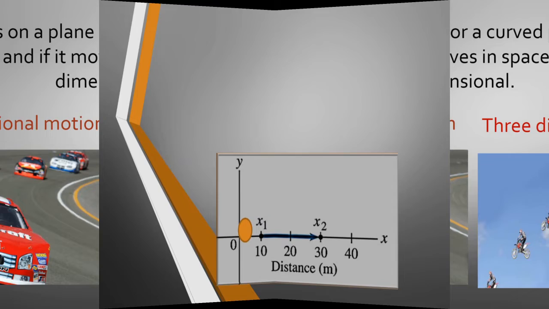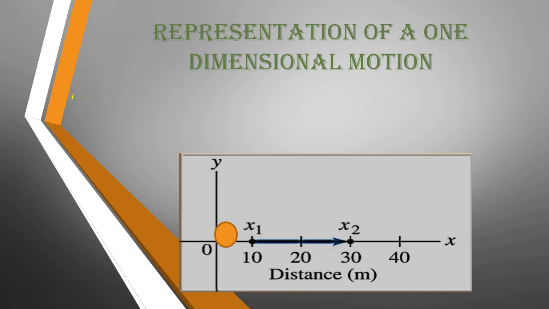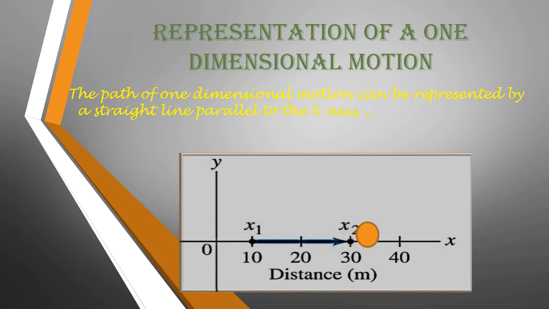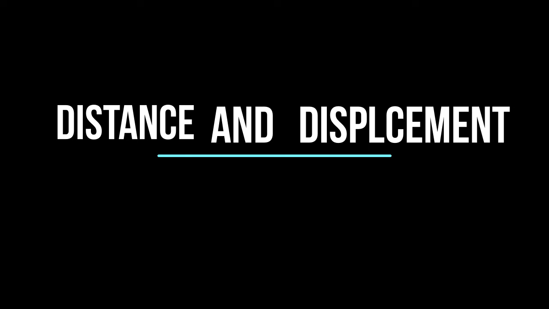The path of one-dimensional motion can be represented by a straight line parallel to the x-axis if the x-axis is taken as the direction of motion. Each point on the straight line represents the position of the particle at different instants. Let us learn some important terms related to motion.